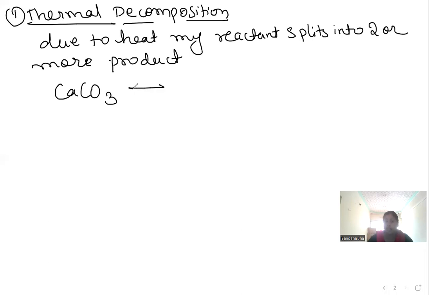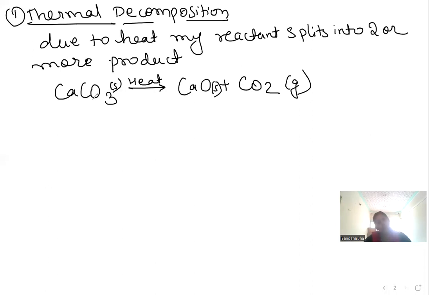If I give heat to this, it splits into calcium oxide plus CO2 gas. Calcium oxide is solid, CO2 is gaseous, and calcium carbonate is also solid. Understood?